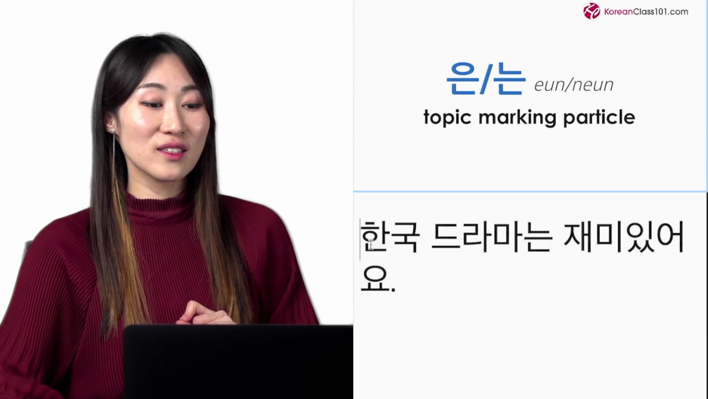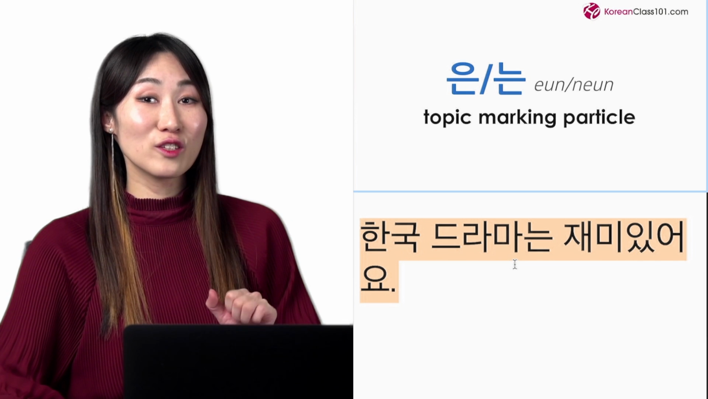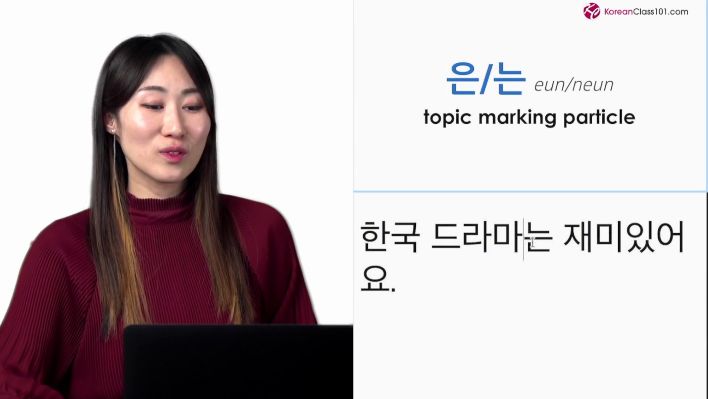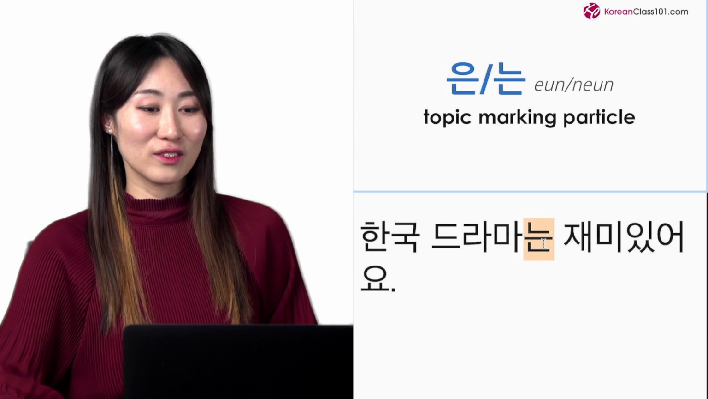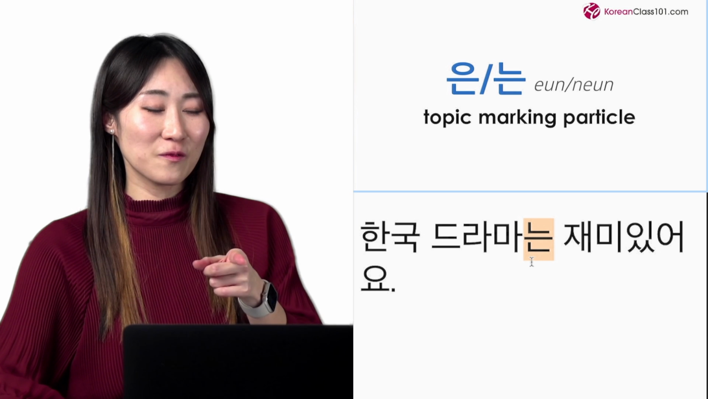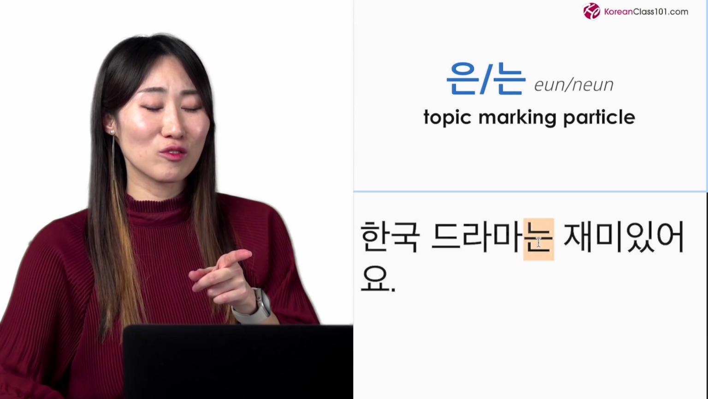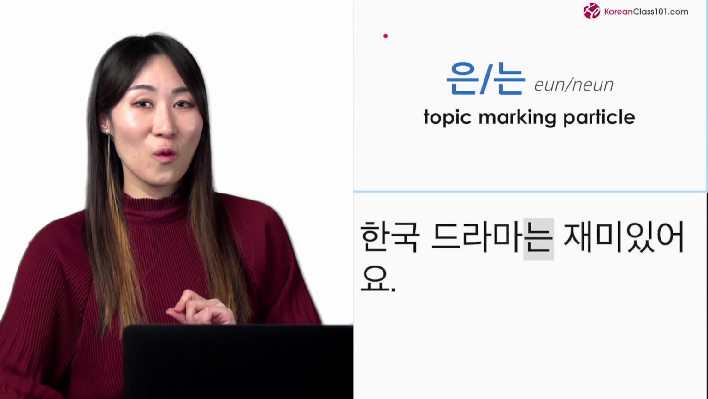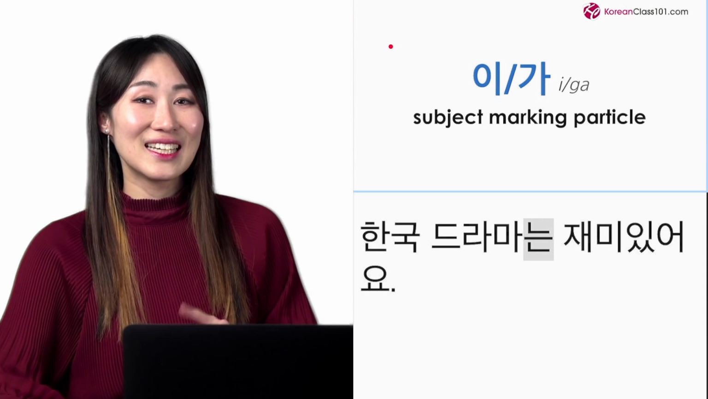So you can translate this sentence as Korean dramas are fun. 한국 드라마는 재미있어요. So this is a particle. It's a part of word that shows a relationship and it gives a specific meaning. The noun before 는 is the topic of the sentence. Or another example is this.